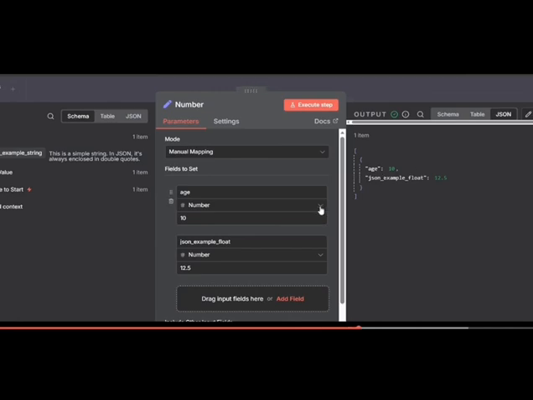Now, let me give you a very practical example. In n8n, you can switch between fixed and expression. Fixed just means that the value is going to be consistent. If that value is being sent from one node to another, it's always going to remain 10. It doesn't change. But expression allows you to perform operations, or you can make a variable very dynamic.